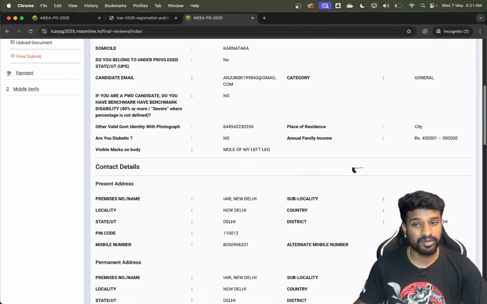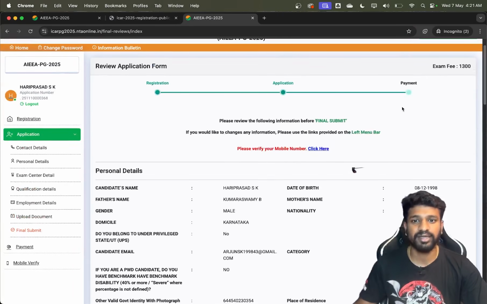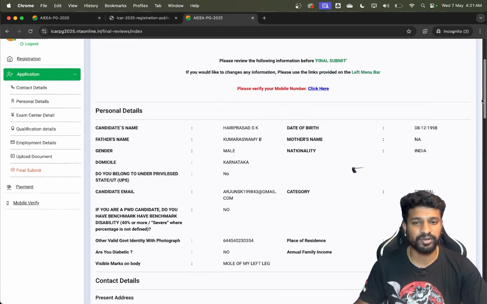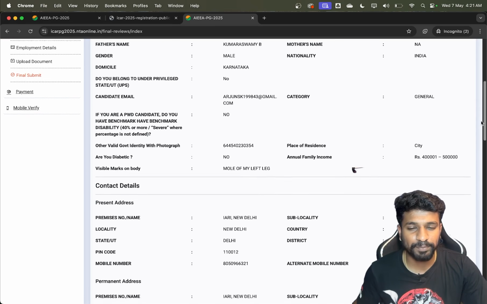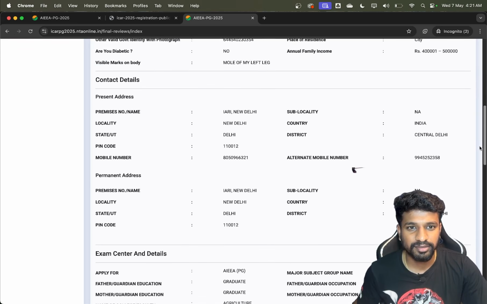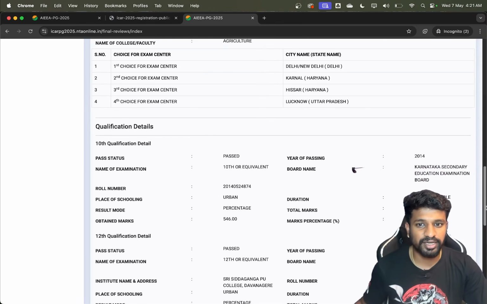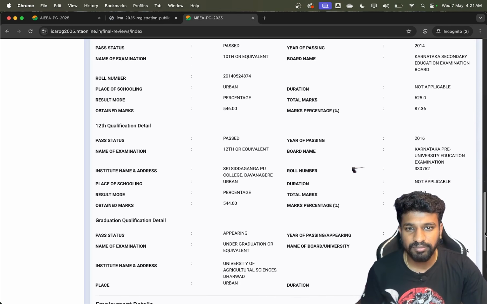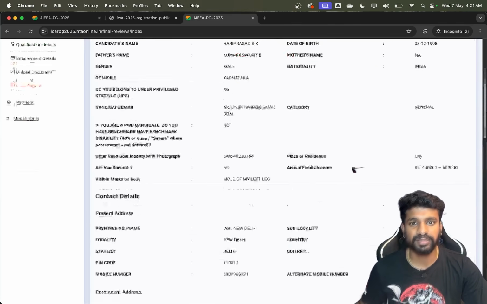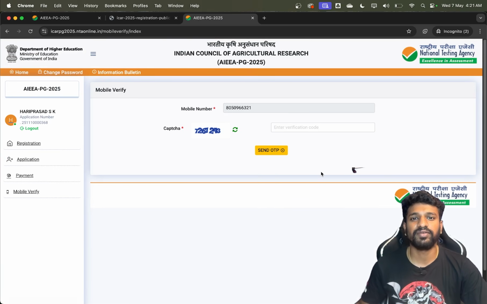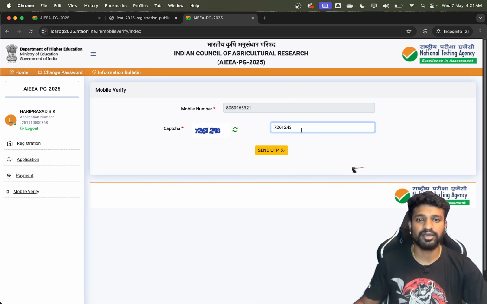At this stage, again cross verify the details that you have entered. Once you feel all the details are correct, then click on the mobile number. I'll just verify all my details: my name, my date of birth, nationality, father's name, email ID, the address which I mentioned, and the choice of exam center, first choice, second choice, all these things, and qualification, board name, percentage which I have entered. Okay, and photo details. Okay, all details are fine. Just click on please verify your mobile number. It will again verify your mobile number. So click on it, enter the captcha and click on send OTP.